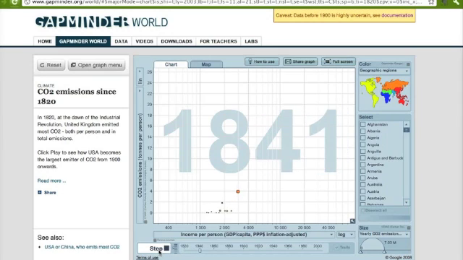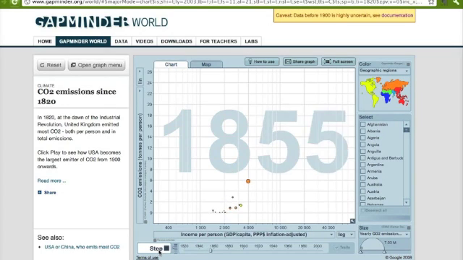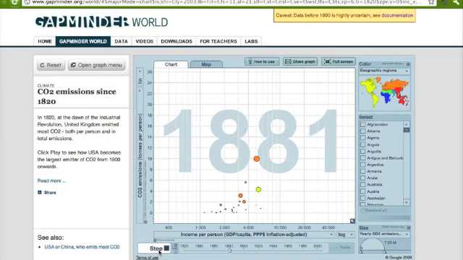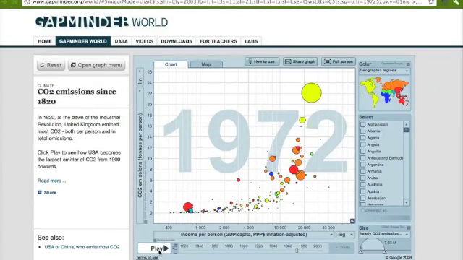So it animates a graph over time, and you can select certain countries to look at. You can select different indicators. You can take a look at it as a graph or as a map. And you can, of course, pause this at any point and have students discuss what they think is happening.